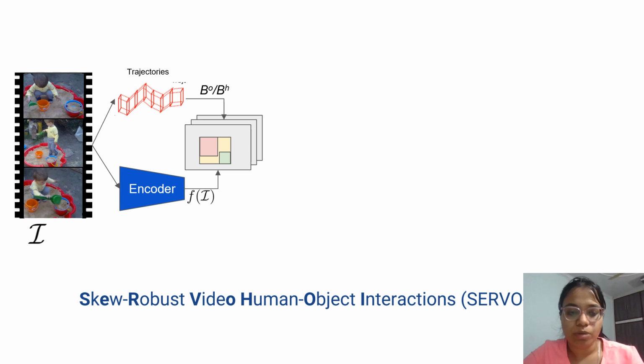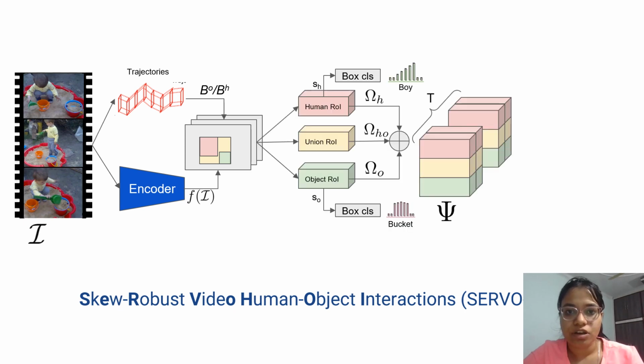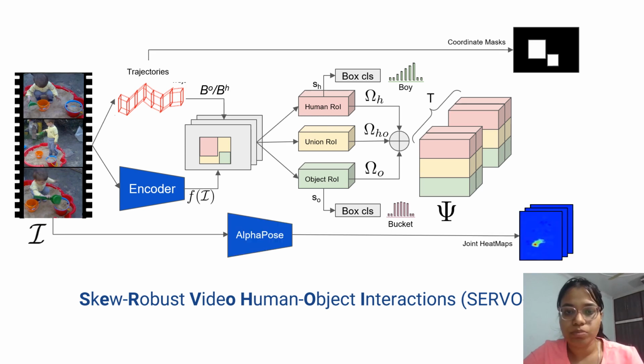Overall pipeline of the proposed SeRVo-HOI architecture: given an input video segment with frames and corresponding bounding boxes coordinates of the human and the objects in every frame, we first extract the visual features using the ResNext 101 and the ROI trajectories of human and the object. Next, the per ROI features are extracted using ROI align and aggregated together along with the pose and the spatial features before being finally put to the 3D convolution classifier that classifies the interaction.